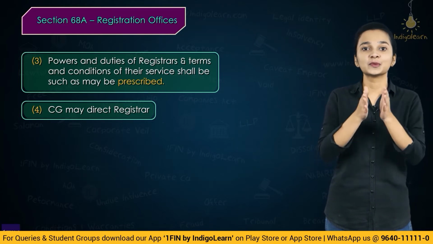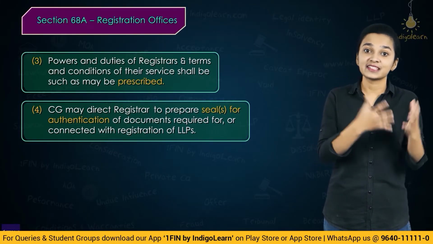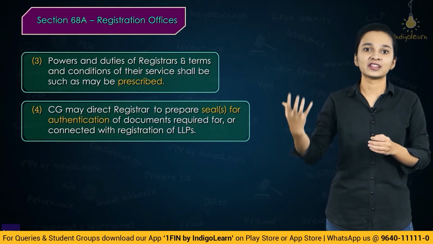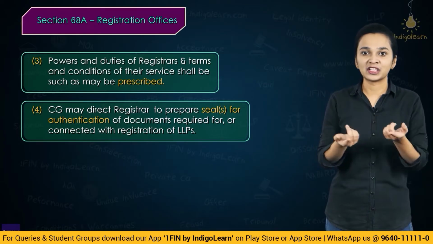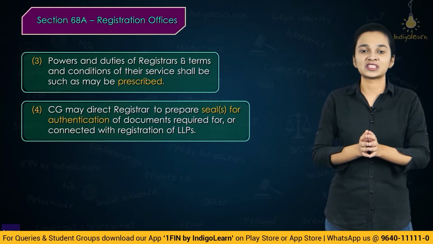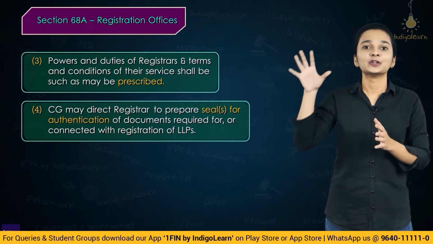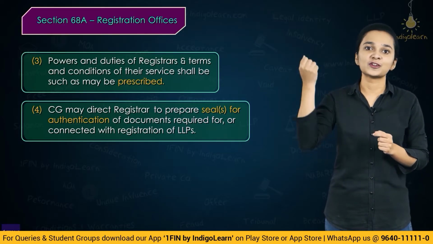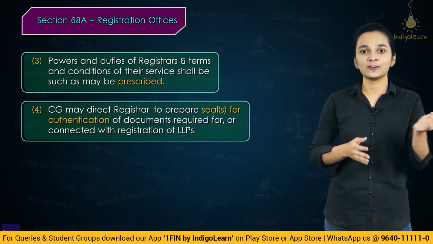And the central government will also direct the registrars to prepare a seal or prepare seals for the purposes of authentication of document with respect to the registration of a limited liability partnership. So all the documents for registration shall be authenticated, and for those purposes the central government may direct the registrar to prepare seals so that they use those seals for the purposes of authenticating the document with respect to the registration of LLP.